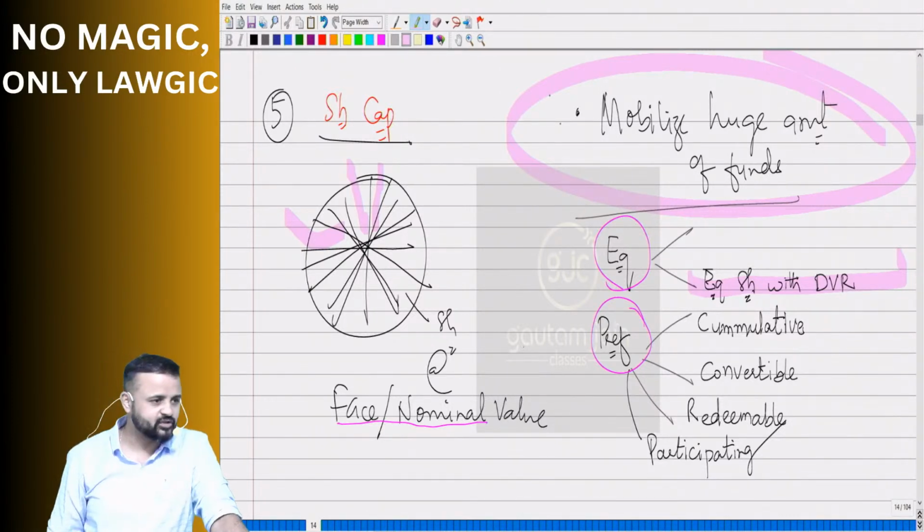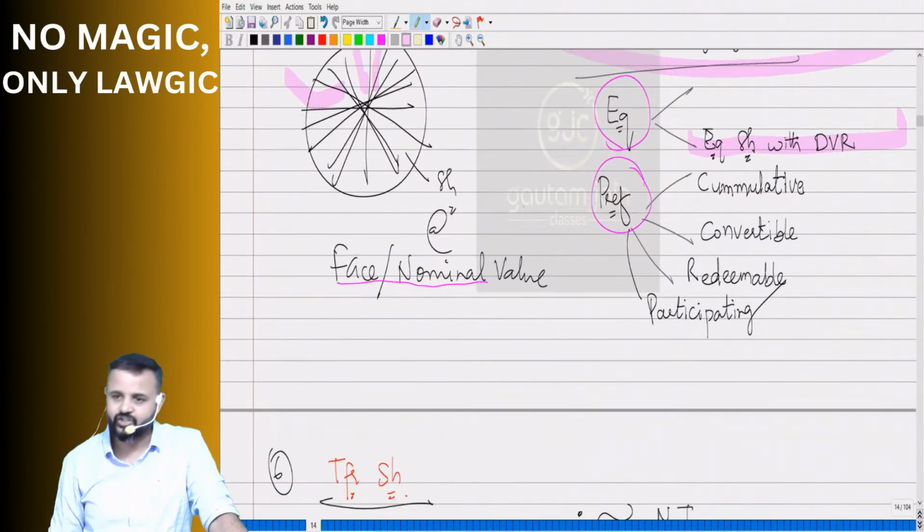Okay, so now let's talk about what? Transferability of shares. If you're not able to understand anything, or if you have any doubt, if you have any question, please raise your hand. If you don't raise your hand, I presume you're able to follow, and then I proceed.